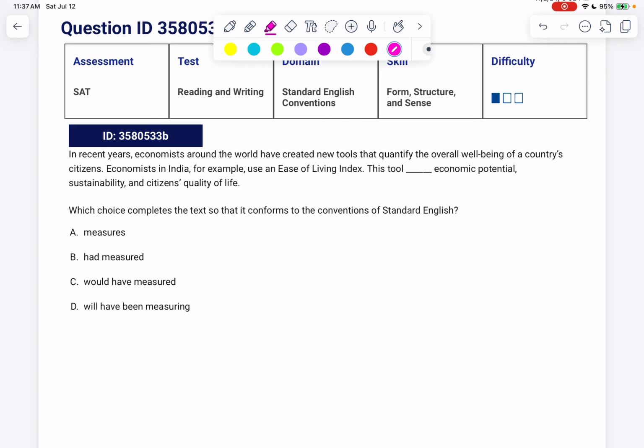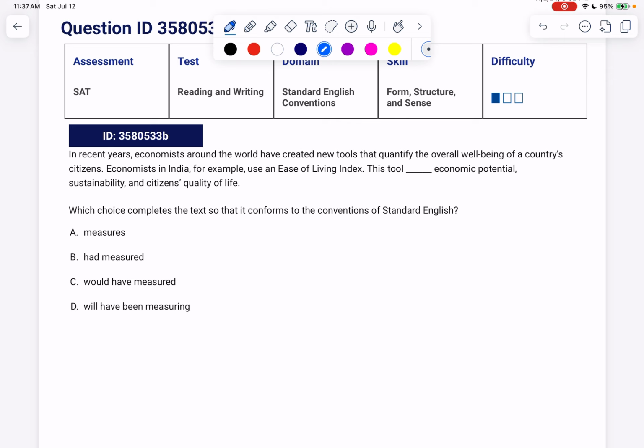So this is not testing us on verb agreement, but we definitely are varying the verbs in tense. So this is testing us on verb tense. Remember, for verb tense, in order to tell what tense we should be in, we should be looking at words that literally refer to time or other words in the sentence that are happening at the same time.